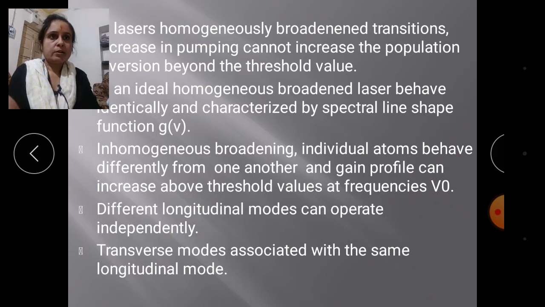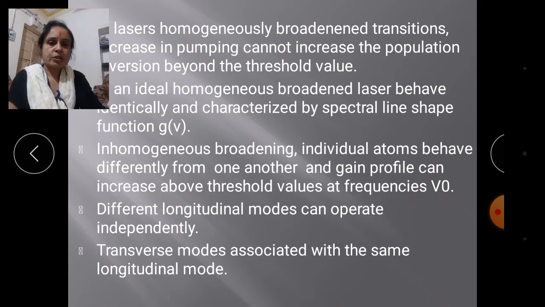The gain at other frequencies remains below the threshold value. So it is very difficult to show how another mode can stimulate the other frequencies, which remain below the threshold value. So it is more difficult than for the other mode.